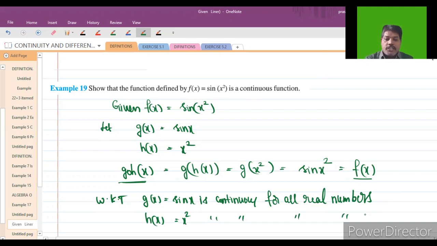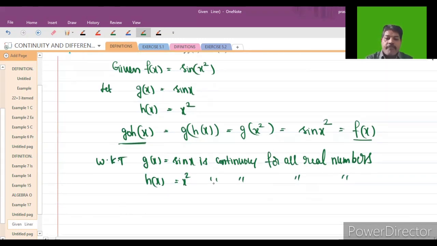Why? Because h of x is equal to x square, and already I have given one theorem: every polynomial function is a continuous function. h of x equal to x square is a polynomial function, so it is continuous for all real numbers. g and h both are continuous for real numbers.